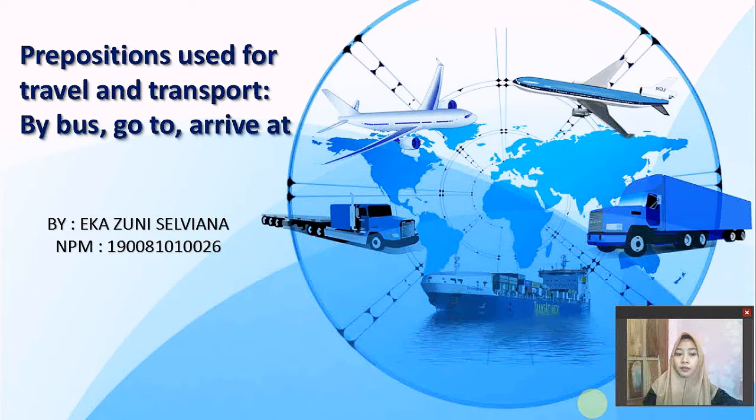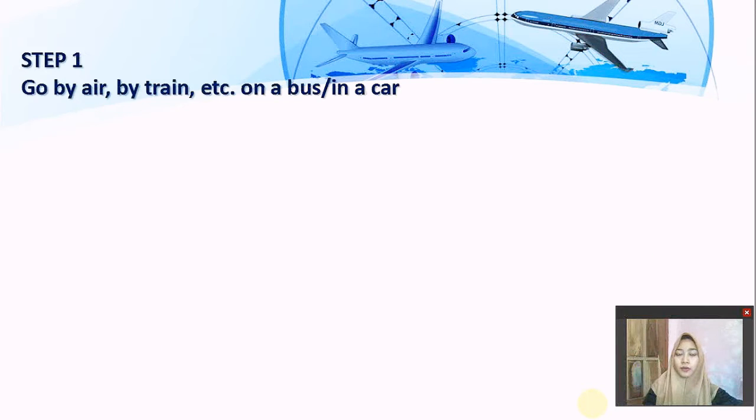In this video, I want to explain chapter 84 about prepositions used for travel and transport. They are by bus, go to, and arrive at. Here, there will be 3 steps, and step 1: go by air, by train, etc., on a bus or in a car.